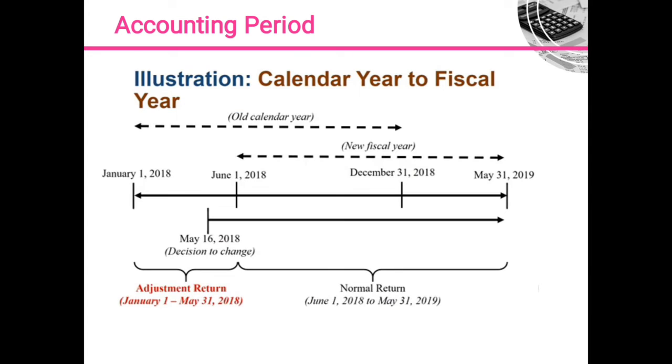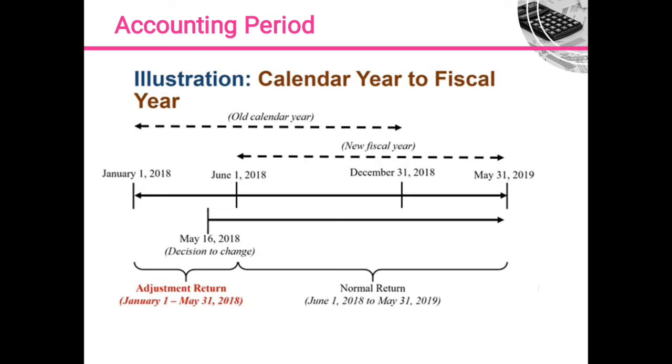From January 1 to December 2018, that is our old calendar year. ABC Company decided to change it to a fiscal year. From June 1 to May 31, 2019, that is our new fiscal year. The decision to change was made on May 16, 2018. So from January to June, that is what we call the adjustment return.